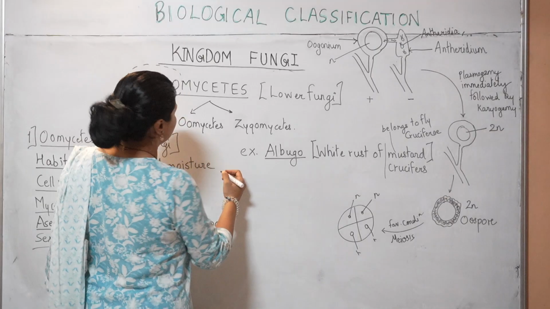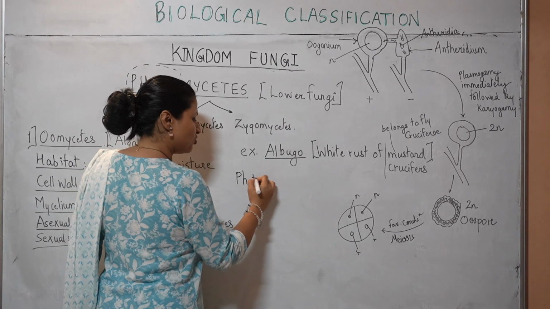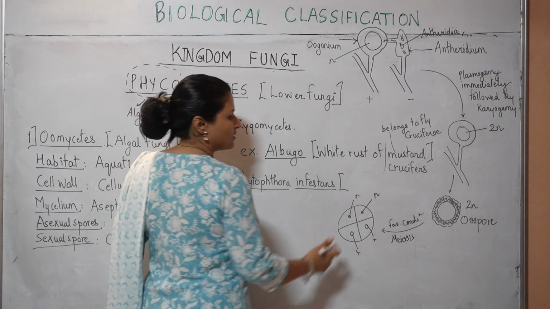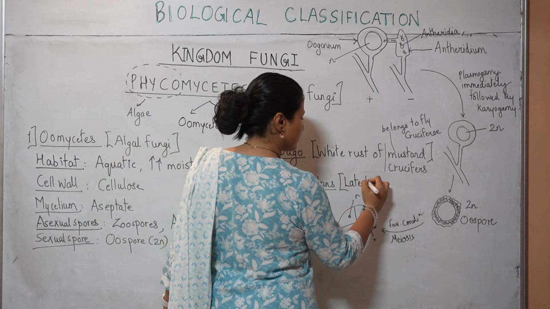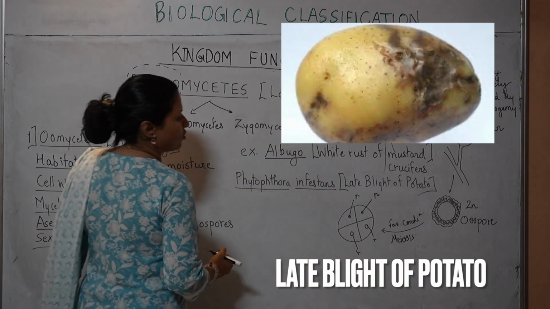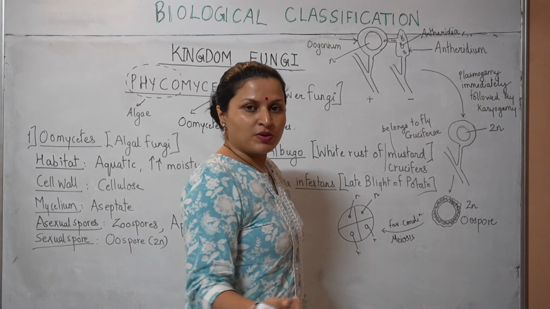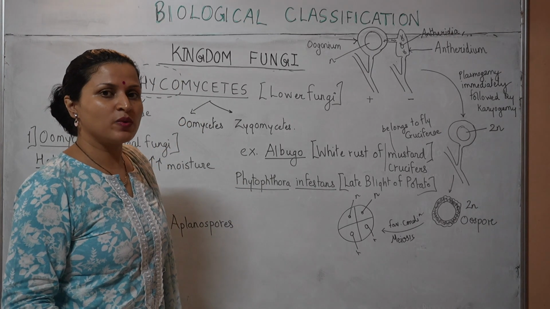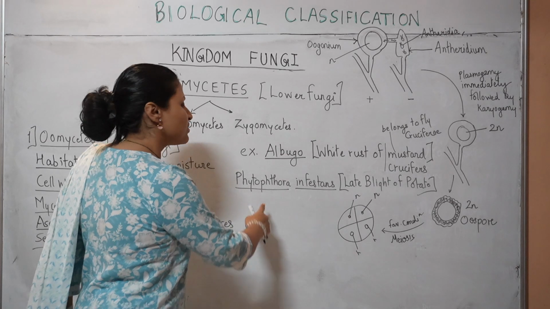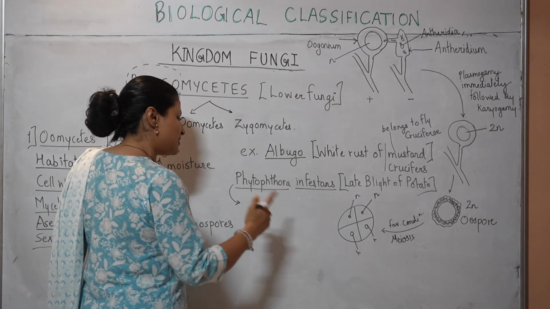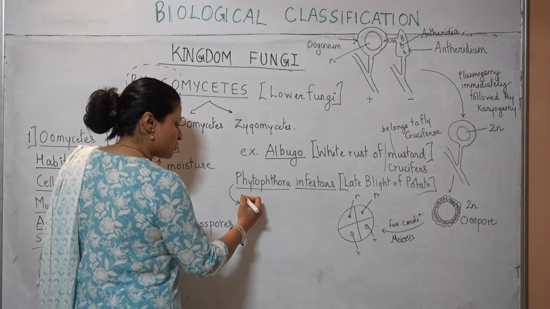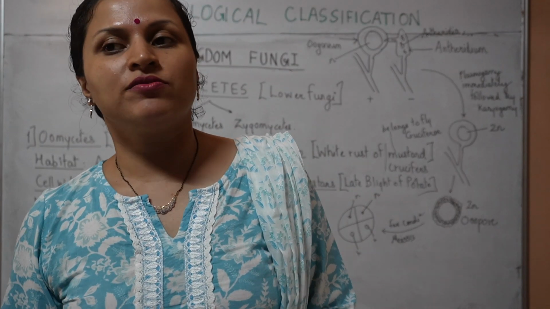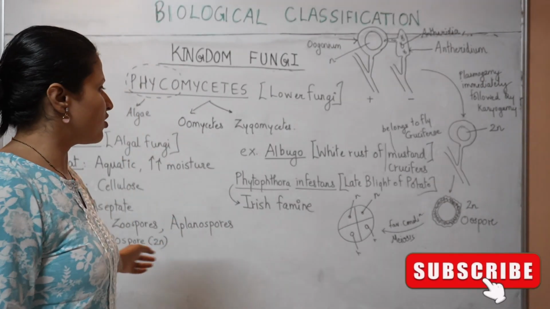Second example of oomycetes is Phytophthora infestans. This one is also a parasite. It causes late blight of potato, because it infects potato in the late season. There is one called early blight of potato as well, caused by Alternaria solani. This one causes late blight of potato, and this disease was responsible for the so-called Irish famine. The Irish famine was caused because of this particular oomycete, Phytophthora infestans.